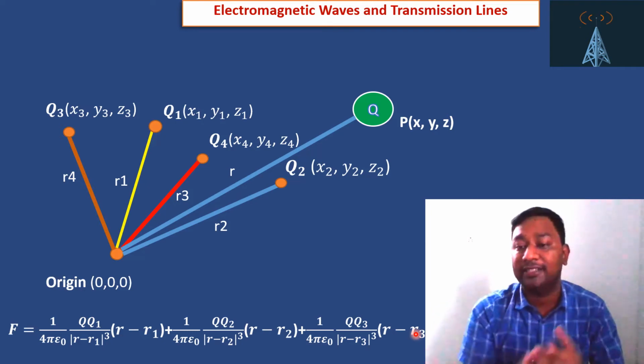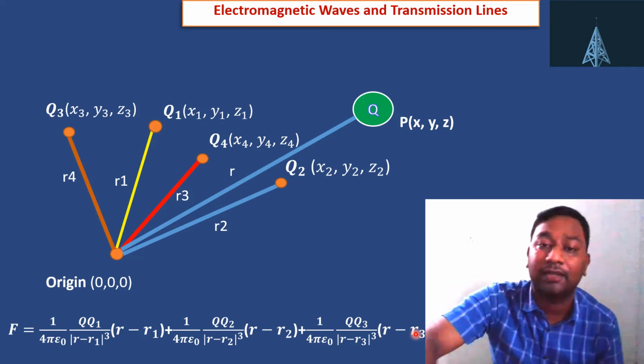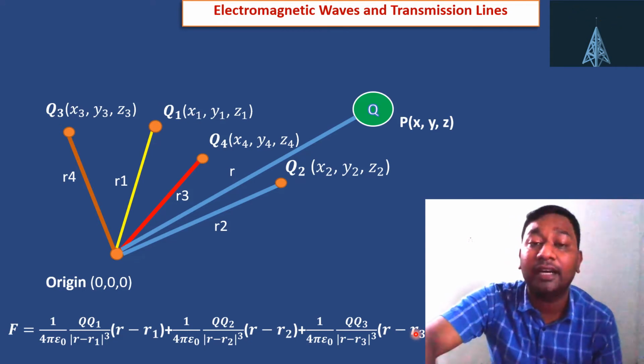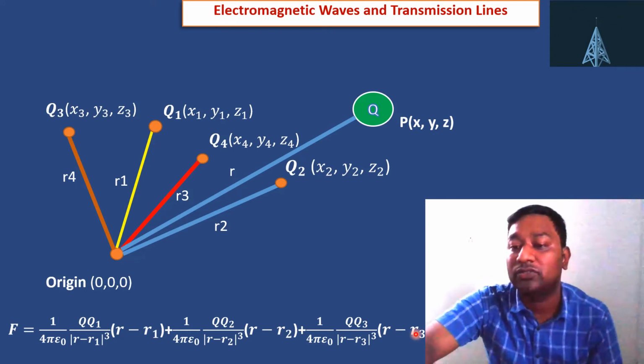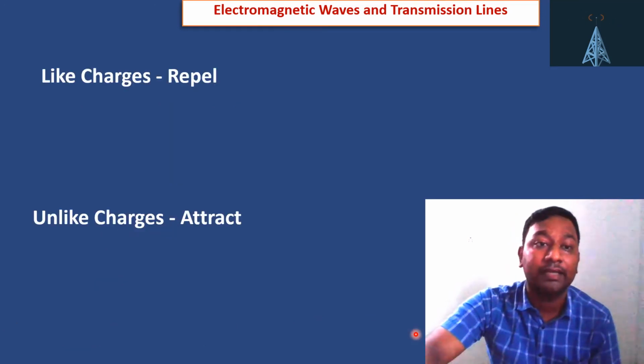So those are the overall forces. It is just addition of all those forces by using superposition or vector addition. Okay. So this is for multiple charges, what is the total force. By using Coulomb's law we can calculate. Now we will see the next point.